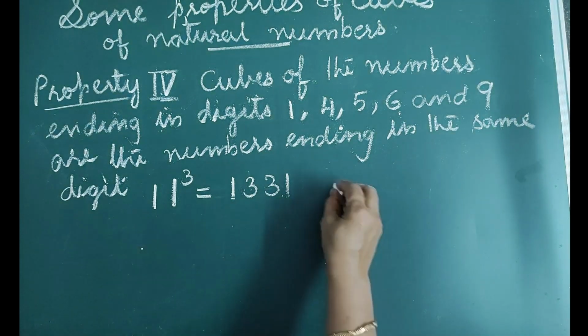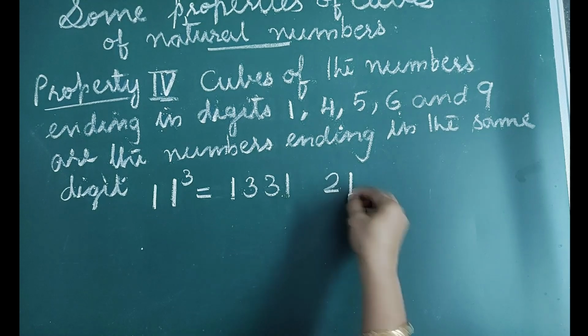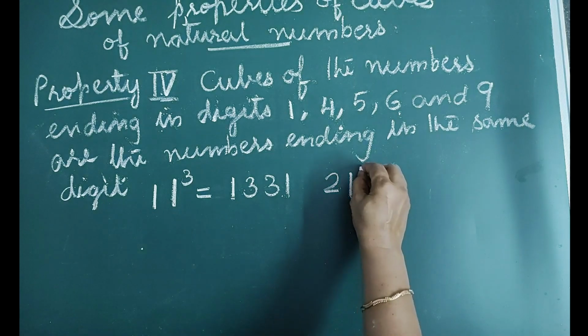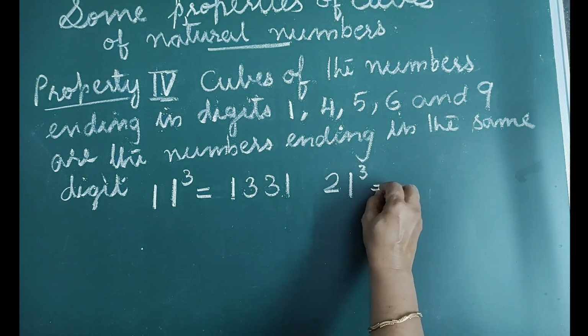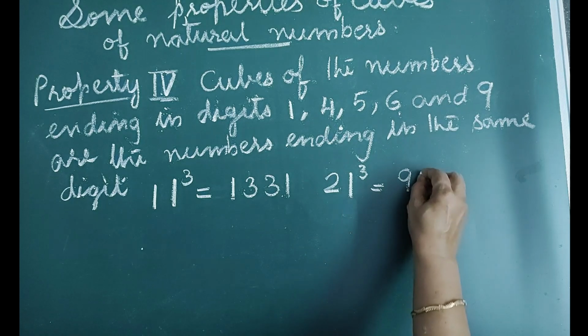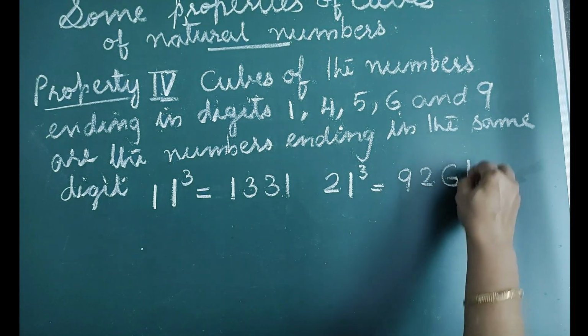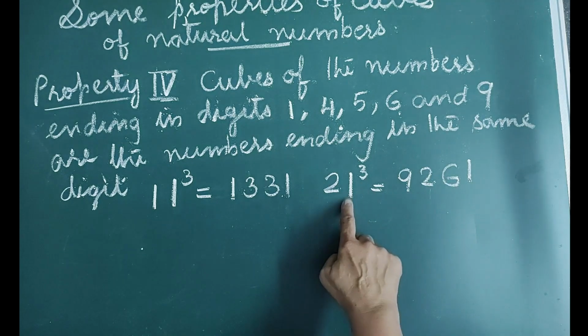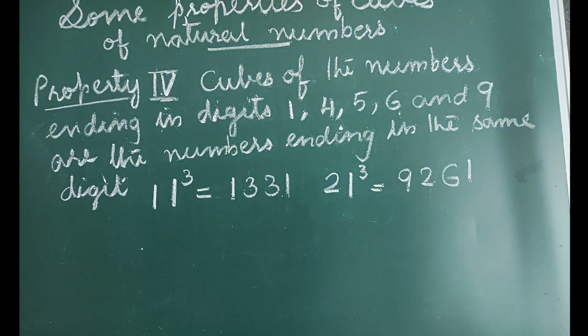Another number 21. 21 is ending in digit 1 and its cube, that is 21 cube, is equal to 9261, is a number ending in the same digit 1.